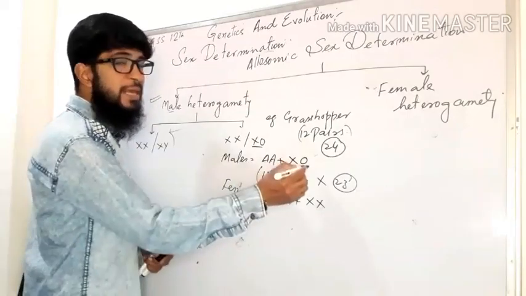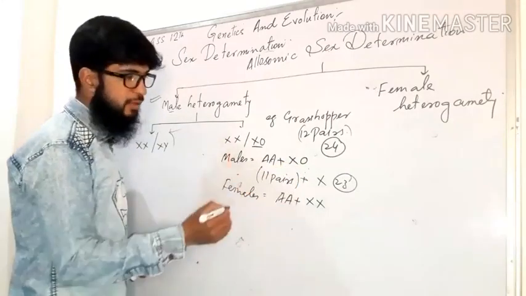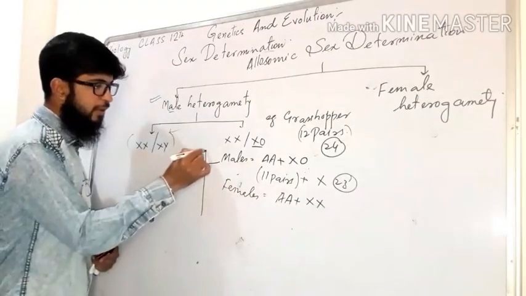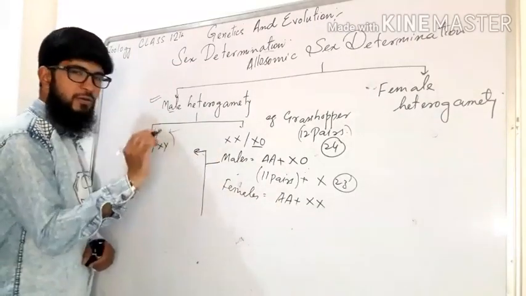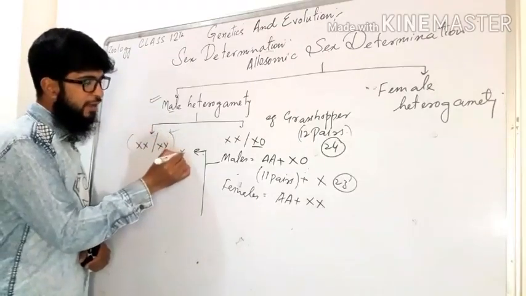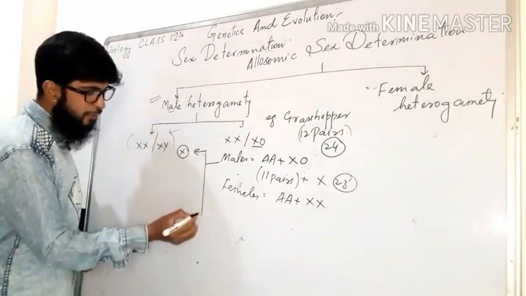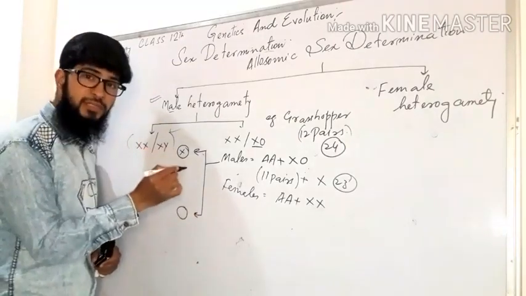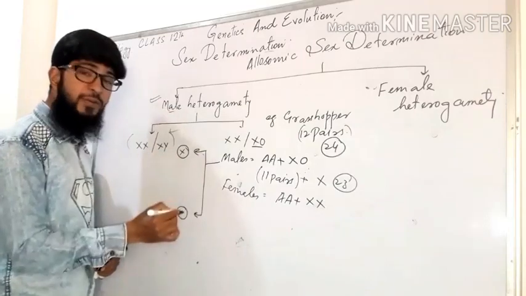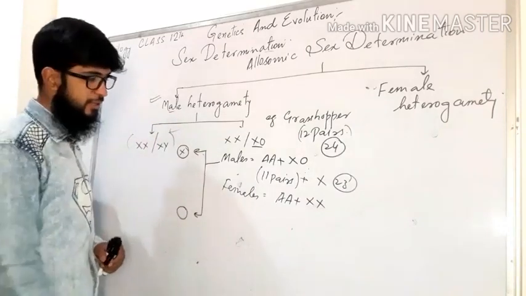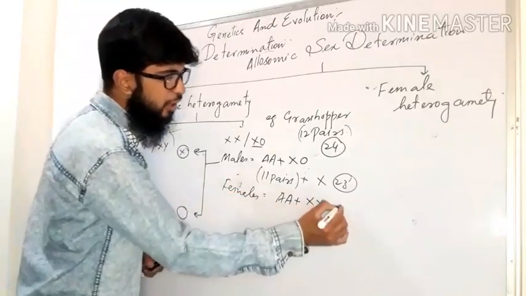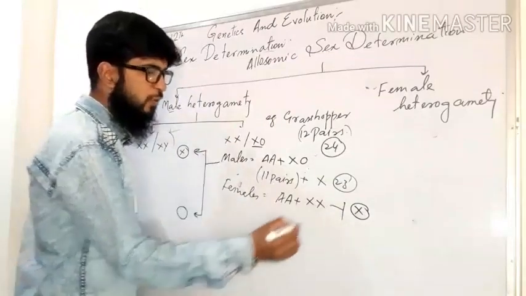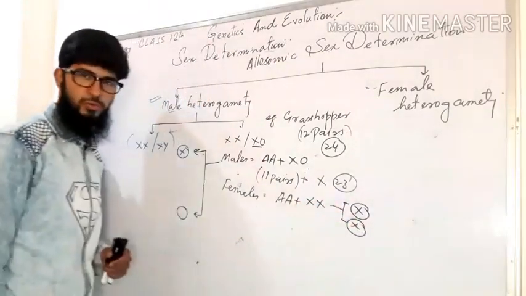There are two types of gametes produced by the males. Males produce the gametes of two types, like, let me draw it here. 50% of the gametes will have an X chromosome in it, and 50% of the gametes will have no X chromosome in it. So with X, 50% of the gametes, 50% of sperms, and without X, 50% of the gametes. And in females, the gametes are homogametic. That means all the eggs are having the X chromosomes. Okay, all the eggs are having X chromosomes.